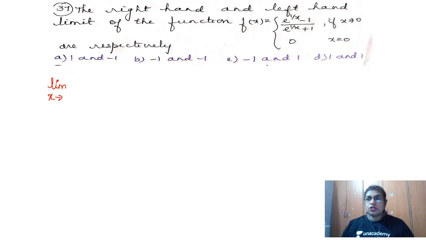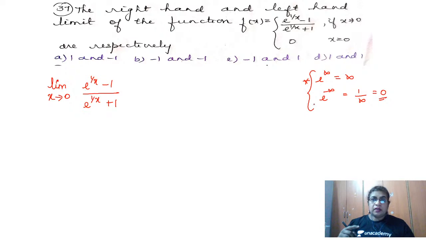So limit x tends to 0, the point is 0. What is f of x? e power 1 by x minus 1 whole divided by e power 1 by x plus 1. Before we begin, understand this: e power infinity is equal to infinity. But e power minus infinity is nothing but 1 by infinity, and that is equal to 0. Remember this: when the power goes large, e power infinity is always infinity. When the power is negative, it goes to 0. Keep that in mind.